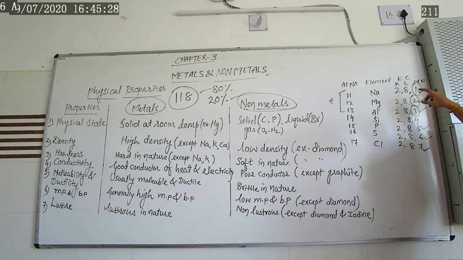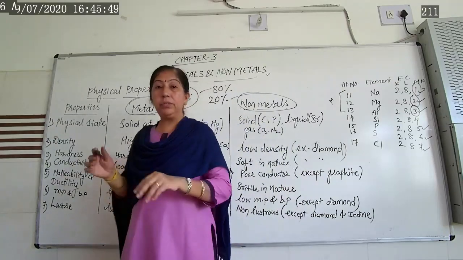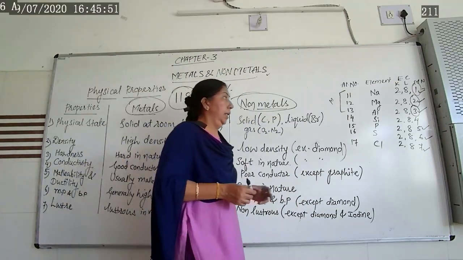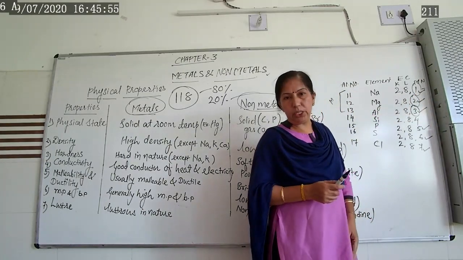And these with atomic numbers 11, 12 and 13 have 1, 2, 3 electrons in their outer shell. They act as a metal. So this one is a metal, these are the non-metals. So here we have learned, metals are what? Cations. They have the tendency to donate the extra electron present in their outer shell.